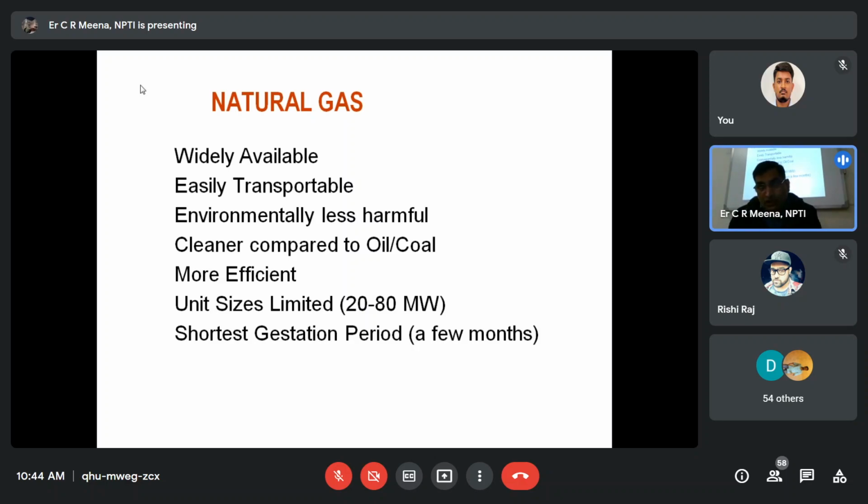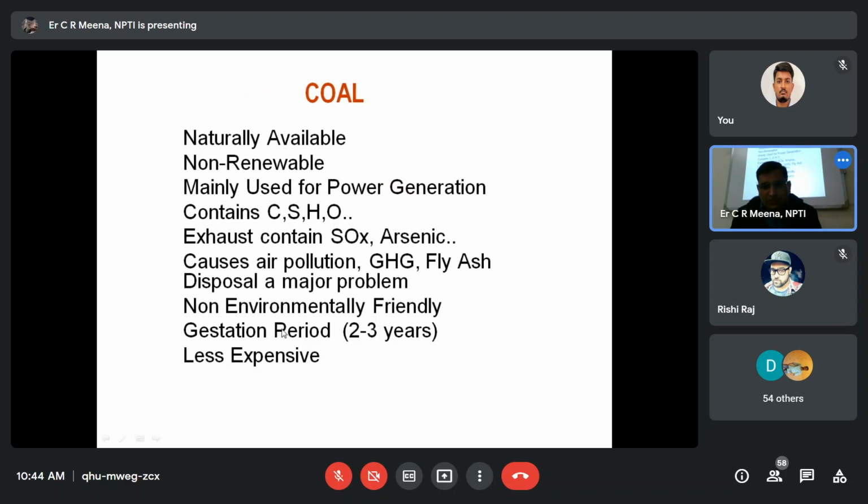If we talk about thermal, coal-based thermal was 2 to 3 years. And coal, note down, I will ask a question at the end. Coal is a naturally available non-renewable energy source, mainly used for power generation. It contains carbon, sulfur, hydrogen, oxygen. Exhaust contains SOx or arsenic. These are the polluting components.